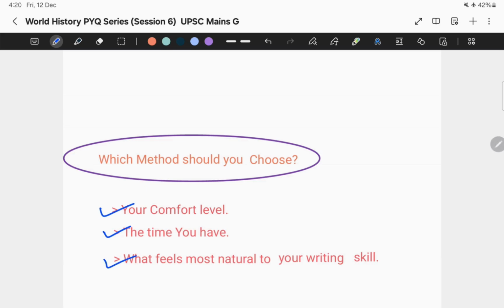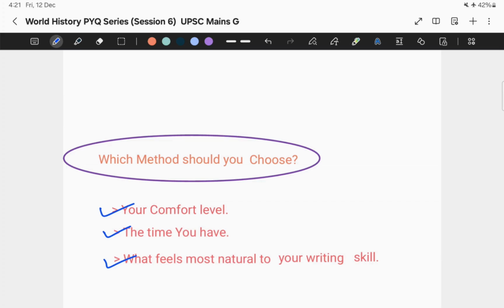Next is what feels most natural to your writing skill. This is all about how naturally you can write based on that particular approach. So based on these three things, you can pick the approach with which you can write your answer. I will repeat the same thing again: there is no single correct approach. All the approaches are correct, but based on these three things, your comfort level, the time you have, and what feels most natural to your writing skill, you can decide which approach you need to follow.